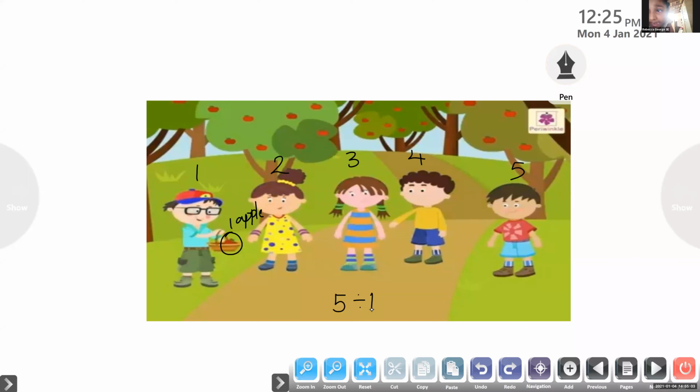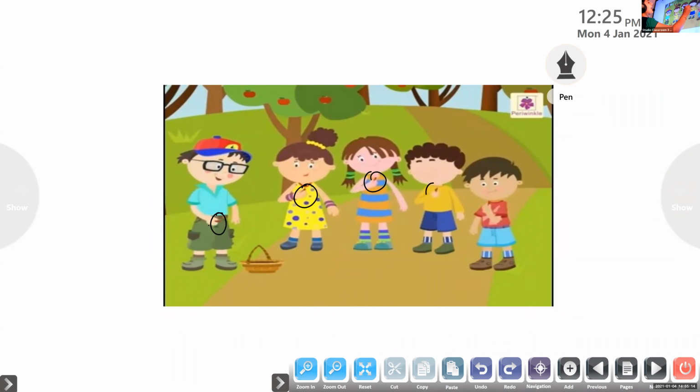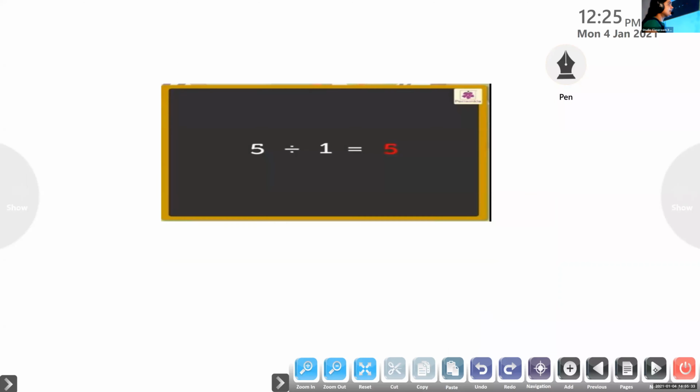One slice each. So 5 divided by 1 equals 5. To distribute this apple equally among these 5 children, we cut the apple into 5 equal pieces.